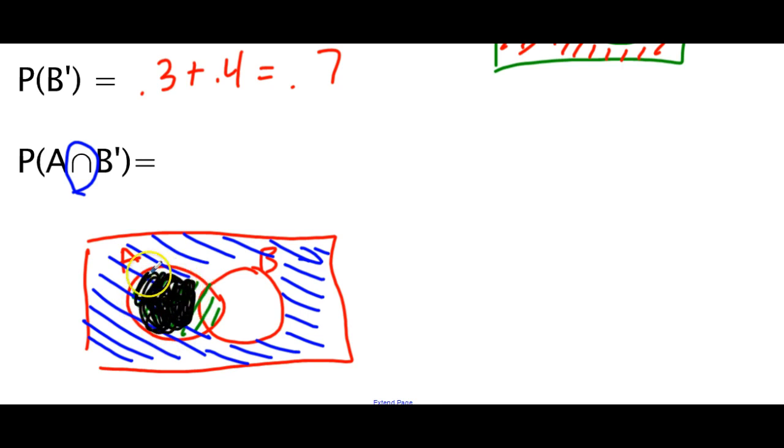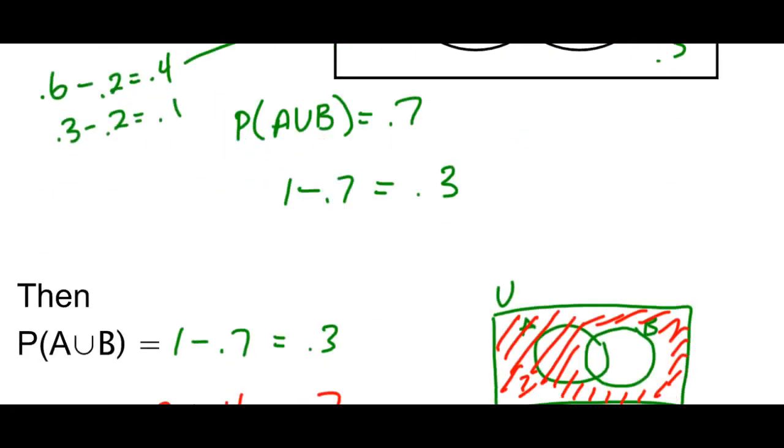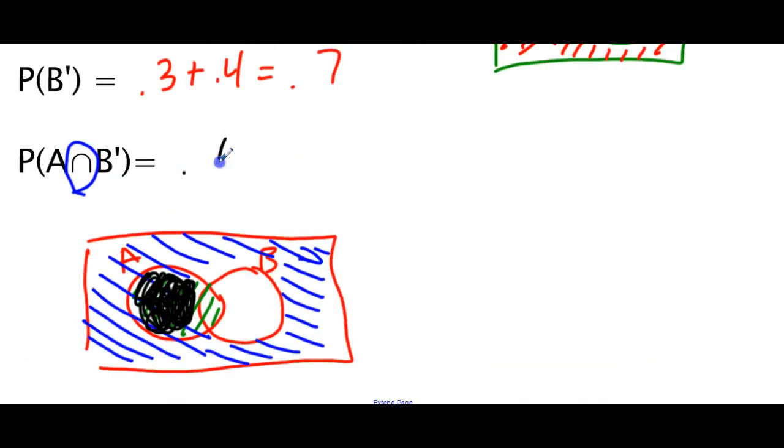Wherever the numbers or the lines crisscross, that's what we're looking for. So in this case, it's only that part in A, which is 0.4. So this is going to be 0.4. With this stuff, the more practice you guys have, the easier it gets. So please write this question down, and we'll have more about this in class.